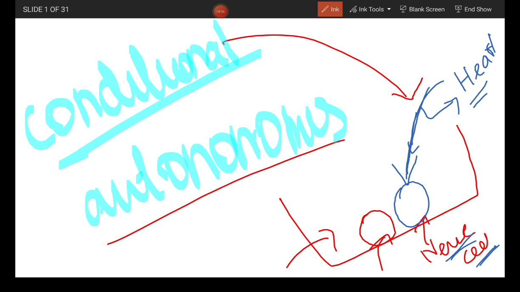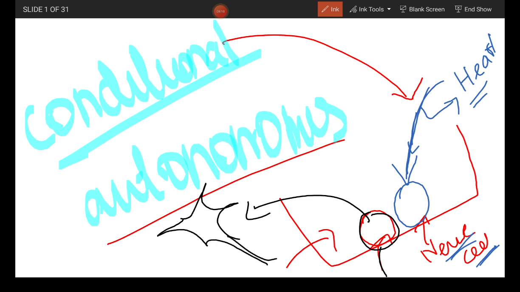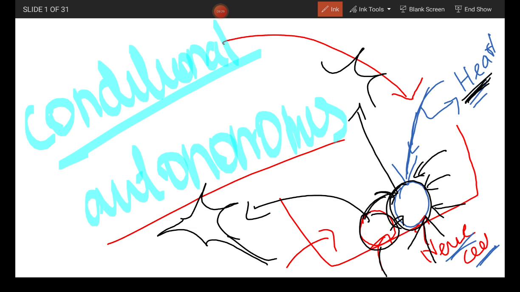What happens under conditional specification? As expected, this cell will become a nerve cell. And this cell, which already attained the fate of a heart cell, when placed in the medium that gives nerve cell paracrine factors from the mother cell in the medium, so this new blue cell will also give rise to a nerve cell. That is, potency is greater than fate.